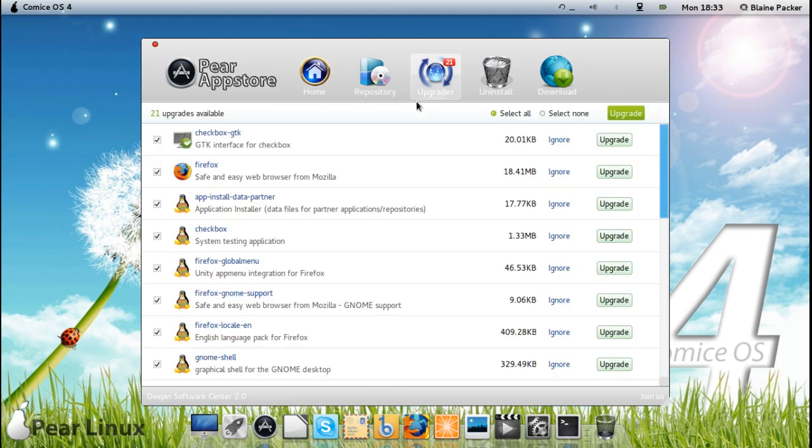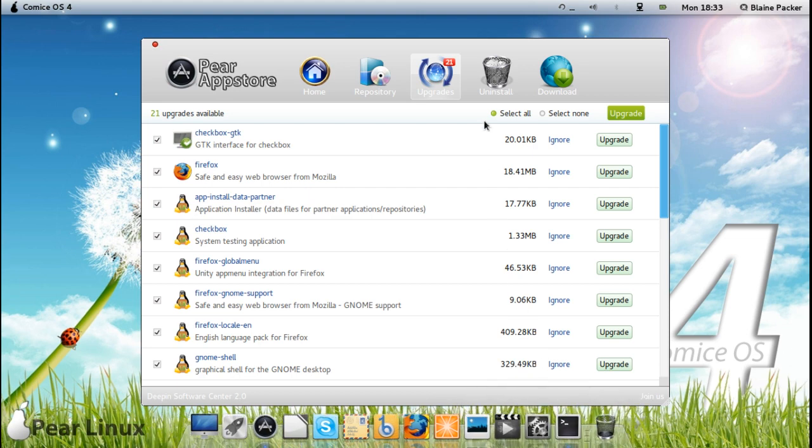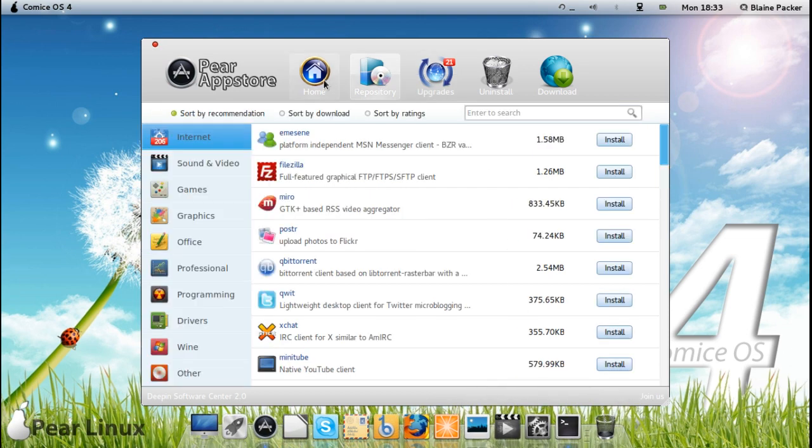It's easy to see what system updates you have. Combine that with the Mac OS X icon set, which they have kind of mashed together with the Faenza icon set, and you do get some very nice graphics here, and I think they've done a really nice job here with integrating this Deepin Software Center into Pear OS, or Pear Linux.